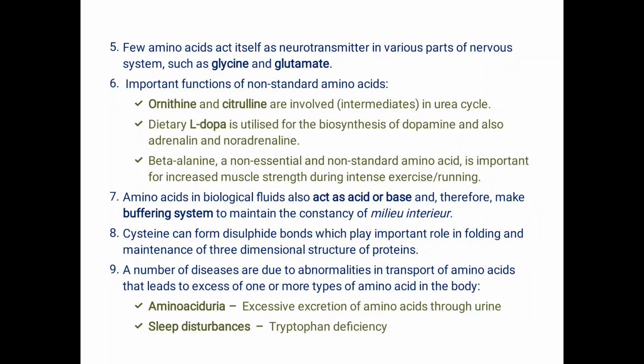Then next is beta alanine. This beta alanine is not the normal alpha alanine, which becomes part of protein synthesis. This is beta alanine, a type of non-essential, non-proteinogenic or non-standard amino acid, and it is very important for increased muscle strength during intense exercise, and that's why for gym practitioners this type of beta alanine is recommended.